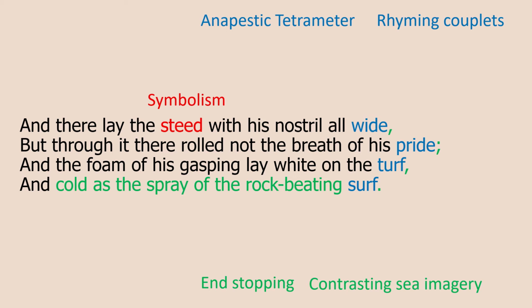So the steed is a symbol of power, and here we get a really detailed image of a dead horse. The Assyrians' power has been slain, has been completely destroyed by God and his angel of death. So the steed's nostrils are wide. It cannot breathe pride. Horses are quite big, strong, proud creatures. But when you take away its breath, it loses all that pride. It dies. It looks less impressive. It looks weak.